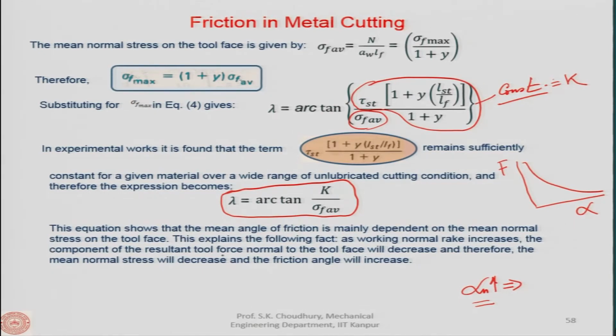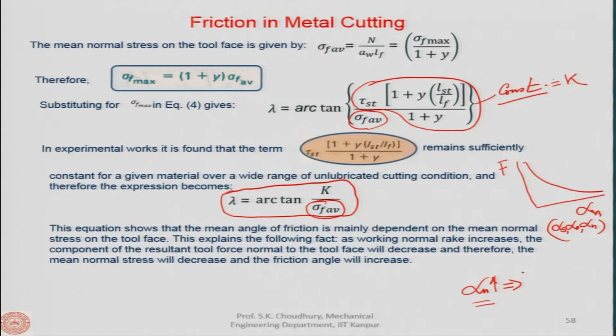So, that is what we are saying, that the working normal rake increases, let us say this is n, because I said to you that this can be side rake, orthogonal rake, or normal rake. As the normal rake increases, the component of the resultant tool force normal to the tool face, F n, will decrease, and therefore the mean normal stress will decrease, and the friction angle will increase.